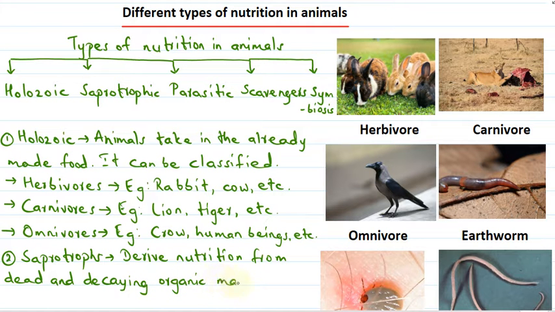This is known as the saprotrophic mode of nutrition. Here the word sapro means rotten and the word troph means nutrition.